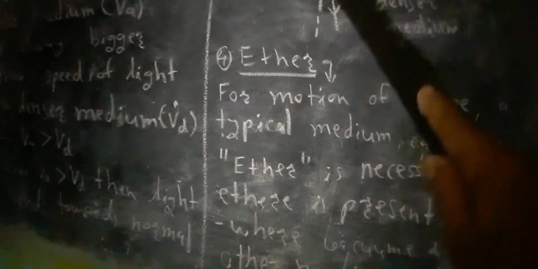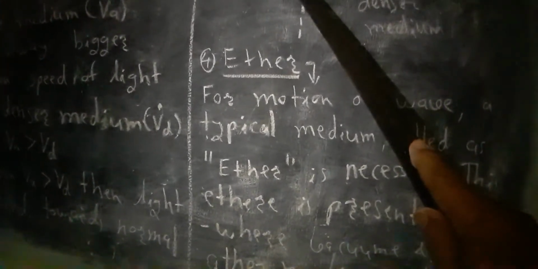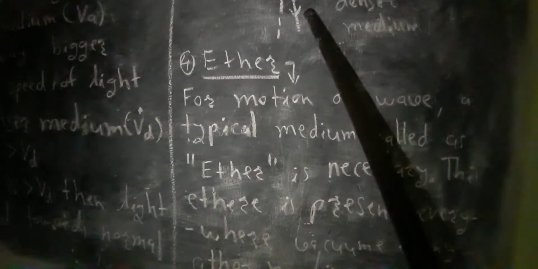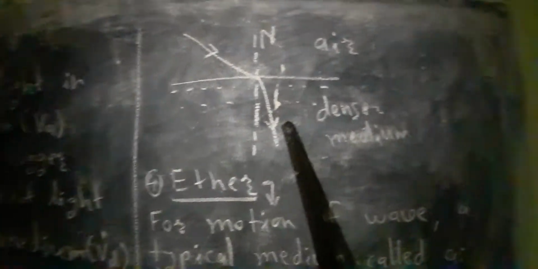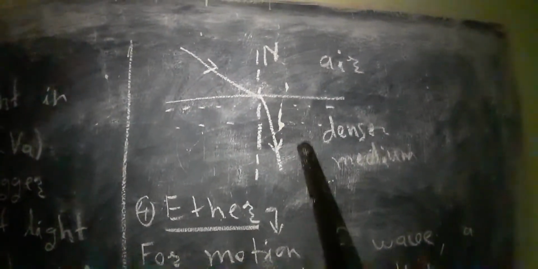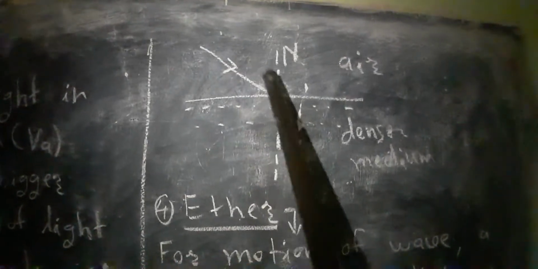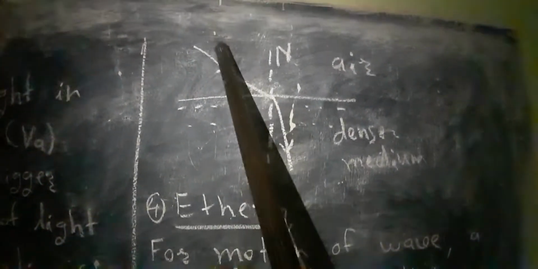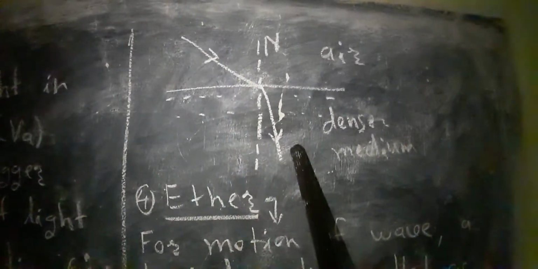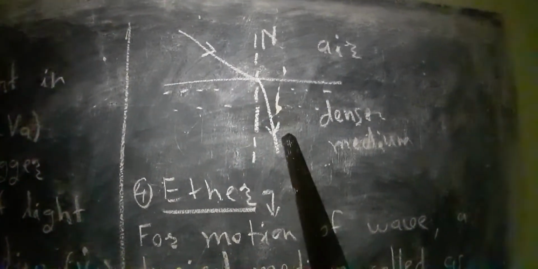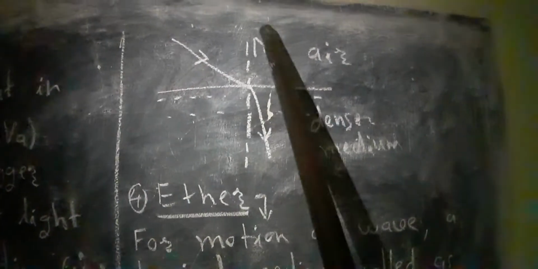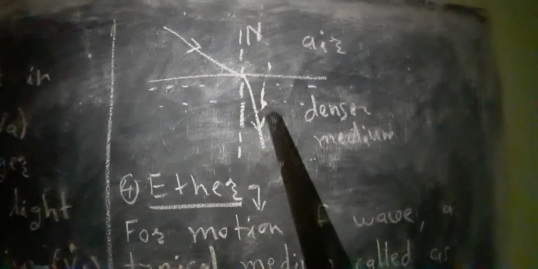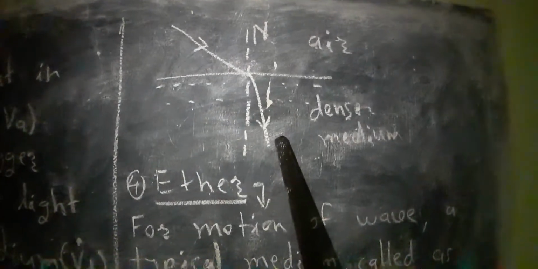So this speed of light through air is bigger than in denser medium like glass or water. In this typical case, this is the incident ray, this is the refracted ray. So this ray bends towards the normal. So it indicates normal. This phenomenon of bending of light is called refraction.